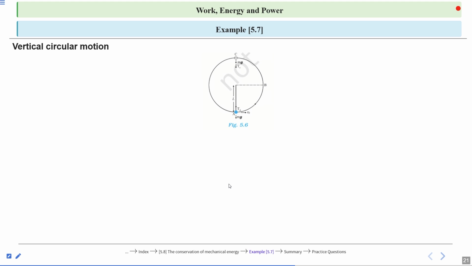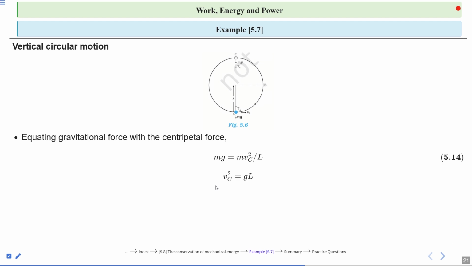Now, equating gravitational force with centripetal force, it will be mg equal to m v_c square divided by L. So m cancels out. The remaining term is v_c square equal to gL. So v_c is equal to under root gL. This is the velocity at point C, equal to under root gL. Clear?